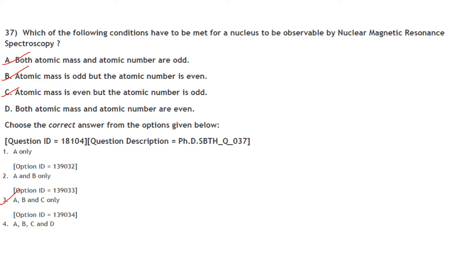Which of the following conditions have to be met for a nucleus to be observable by nuclear magnetic resonance spectroscopy? Both atomic mass and atomic number are odd. Yes. Atomic mass is odd but the atomic number is even. Yes. Atomic mass is even but atomic number is odd. Yes. Both atomic mass and atomic number are even. No, that is not the condition. So A, B, C only. Answer is option 3. Then questions 38 to 46 are from fermentation technology and I am not good with the subject, so I have not answered them.